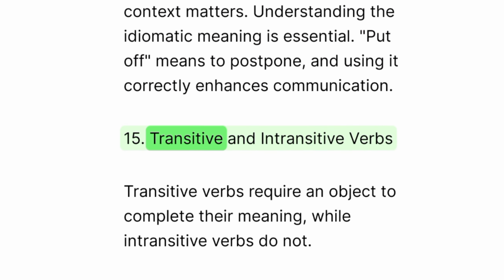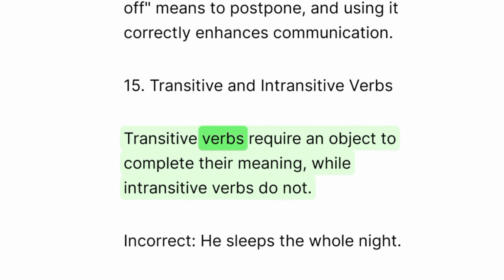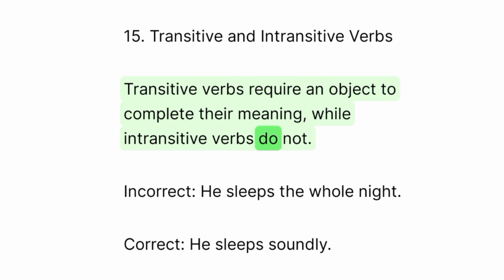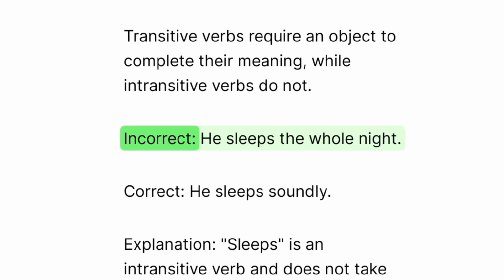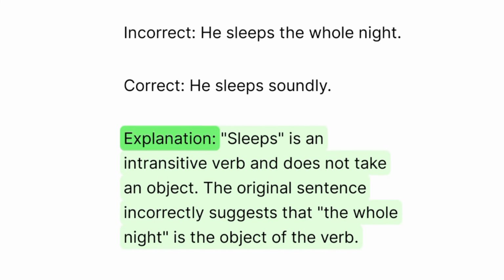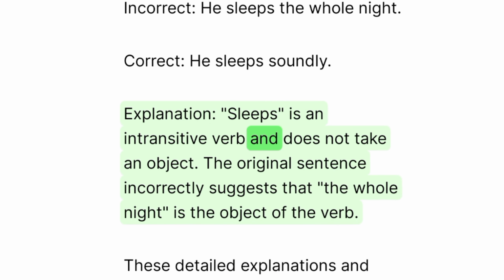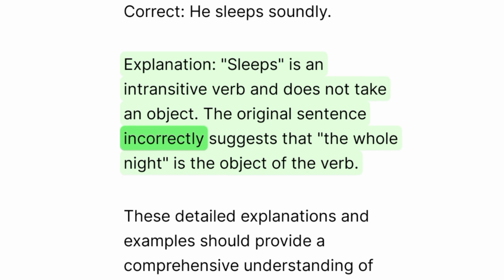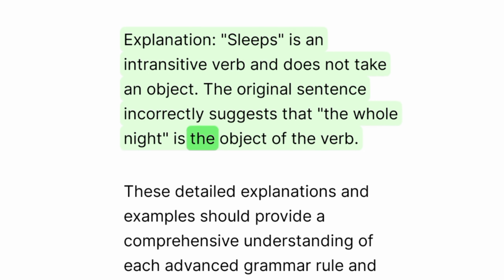15. Transitive and intransitive verbs. Transitive verbs require an object to complete their meaning, while intransitive verbs do not. Incorrect: He sleeps the whole night. Correct: He sleeps soundly. Explanation: Sleeps is an intransitive verb and does not take an object. The original sentence incorrectly suggests that the whole night is the object of the verb.